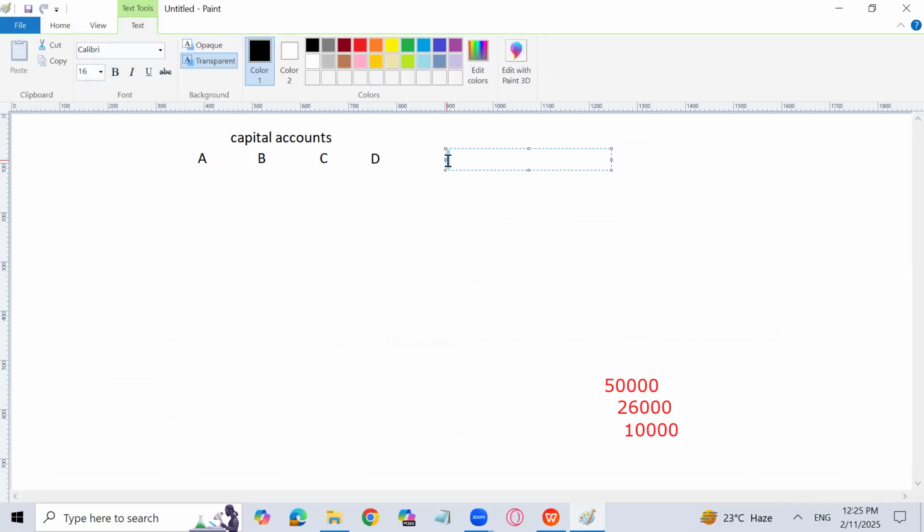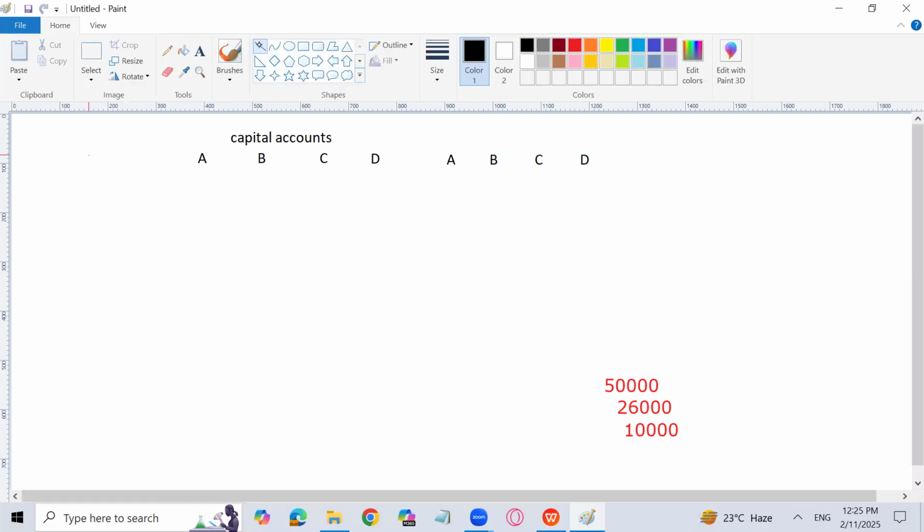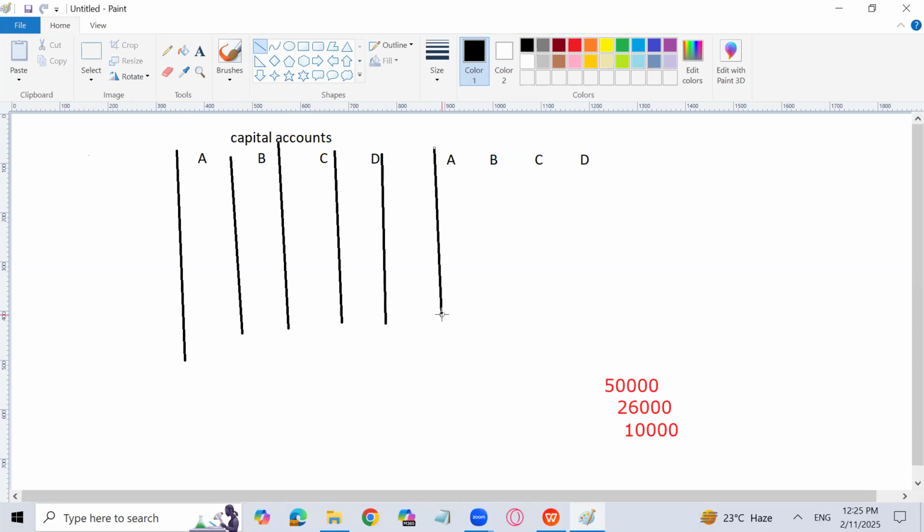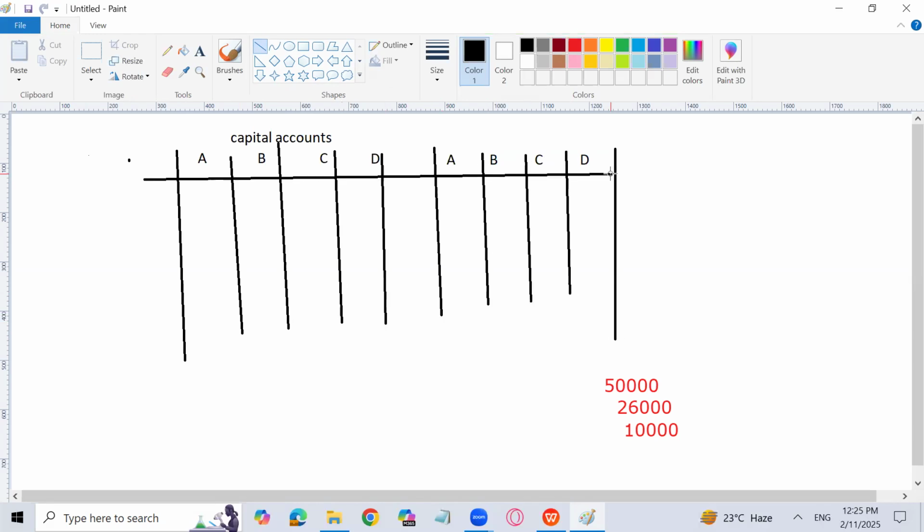On 31st December, one partner, Alan, is going to retire from the partnership, and Dilip is going to be admitted into the partnership. So we have to prepare the T accounts, capital accounts of all 4 partners, in order to understand the question. So that's why I'm preparing all of them together. You can adopt some other way, right? But according to me, this way is the most suitable one. This is the easiest one also, and students will be able to understand this more properly. This is what I believe.